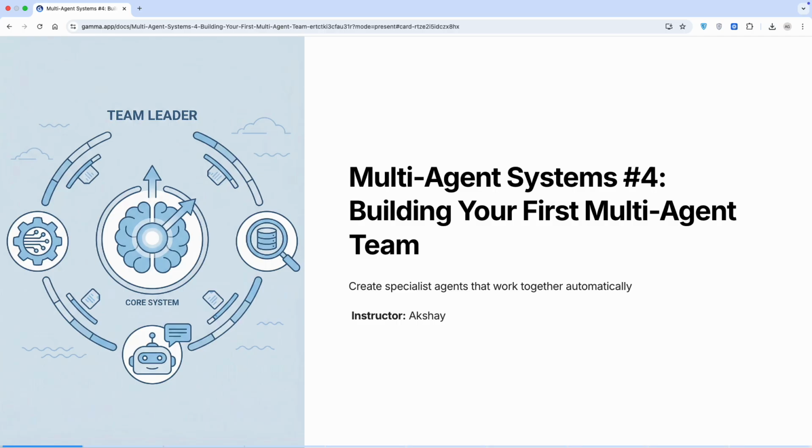Think about it. When you need a blog post written at a company, do you have one person doing the research, the writing, and the editing? No, you have specialists. And that's exactly what we're building today. Let's dive in.